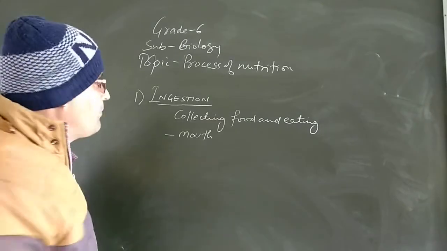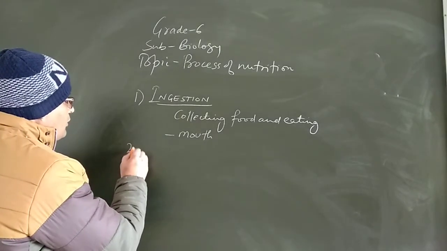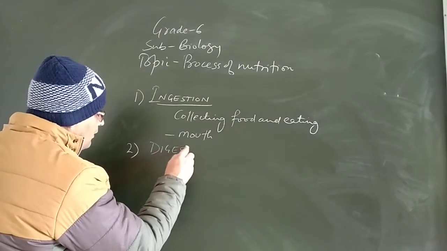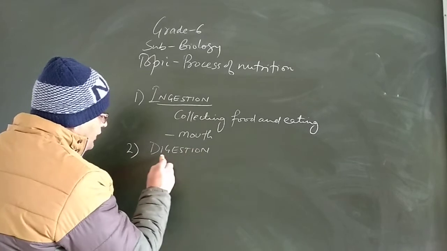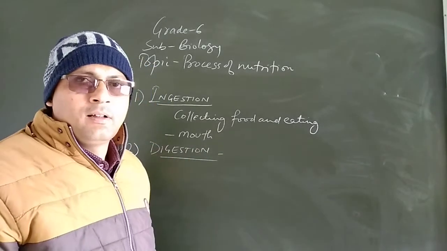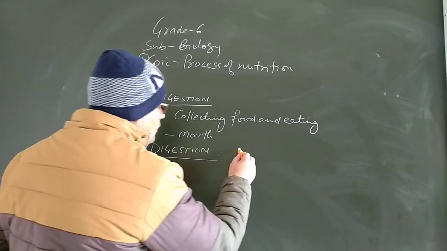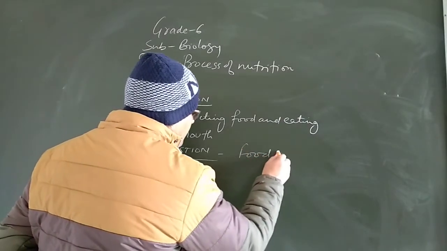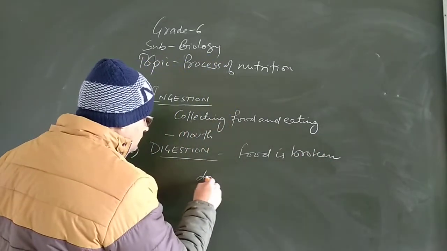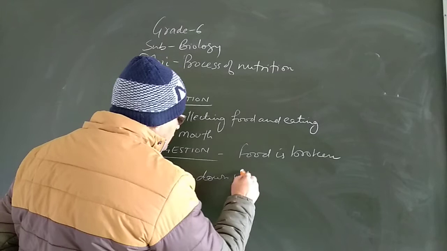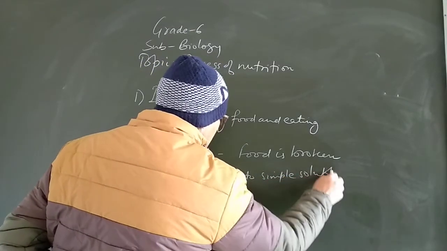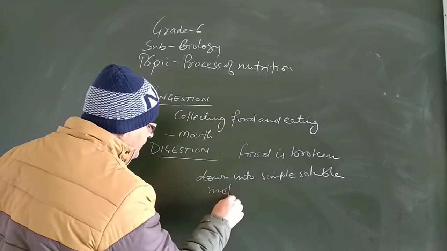The second step in the process of nutrition is digestion. In the process of digestion, the food which is eaten is broken down into simple soluble molecules.